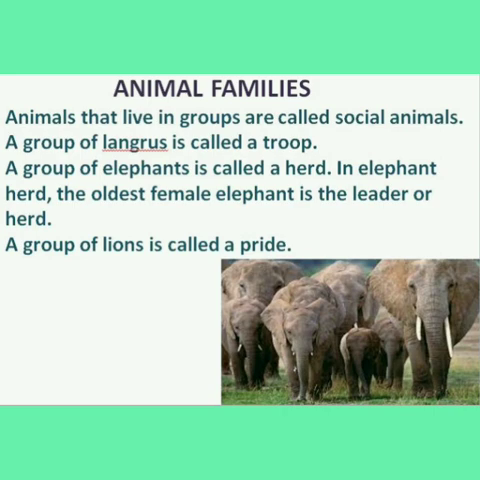Animal families. Animals that live in groups are called social animals. A group of langurs is called a troop. A group of elephants is called a herd. In an elephant herd, the oldest female elephant is the leader of the herd. A group of lions is called a pride. Mostly the wild animals living in the forest are always in groups.